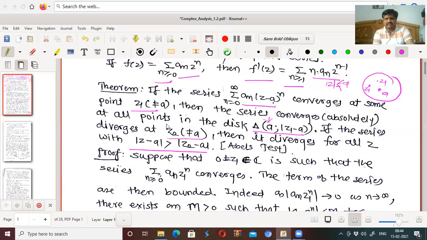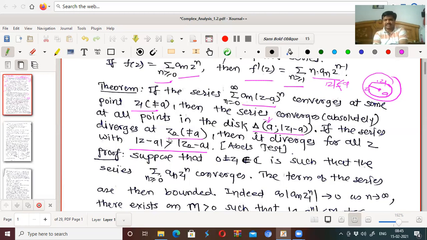Then the series converges absolutely at all points in this disk. Which disk? Again center a and radius mod z1 minus a. This distance is mod z1 minus a, right? So if it converges at z1, then this same series converges in this disk also, right?